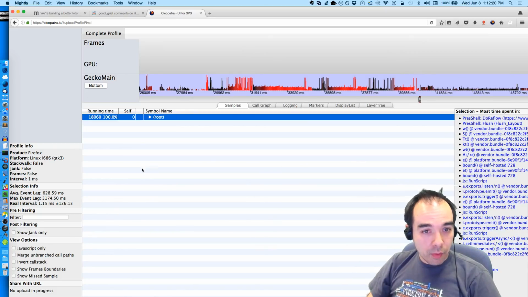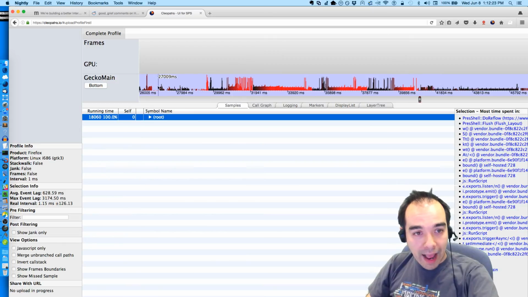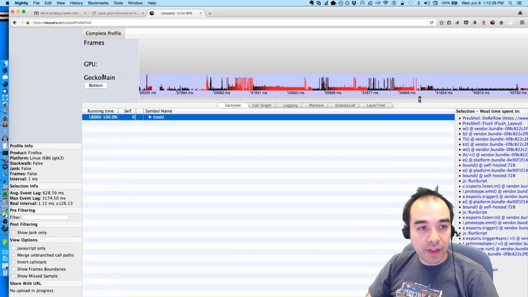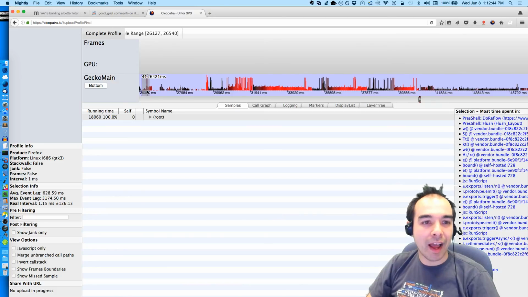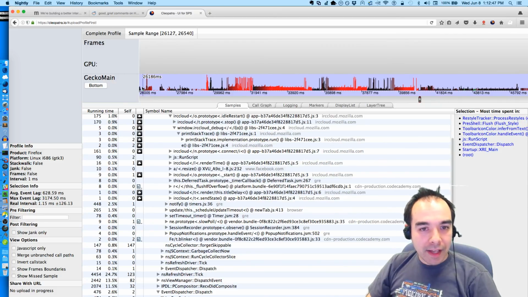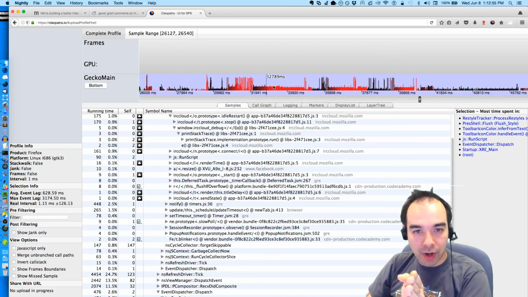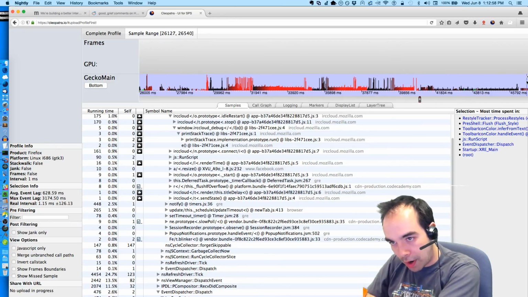Let's ignore this chunk here. We're going to look at this first. This is the thing I usually look at first. This is a representation of what's going on over time, so time progresses from left to right here. There's a measure of how many milliseconds, I don't even know, but as we progress through time, we're taking these snapshots, and each one of these little lines is a snapshot. As we move forward through time, we go to the right.